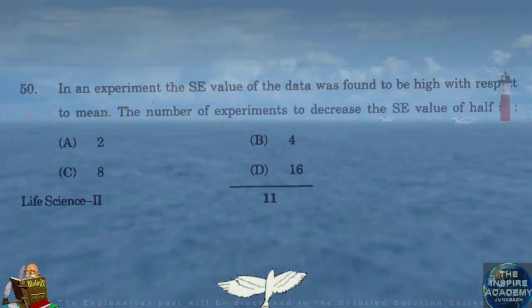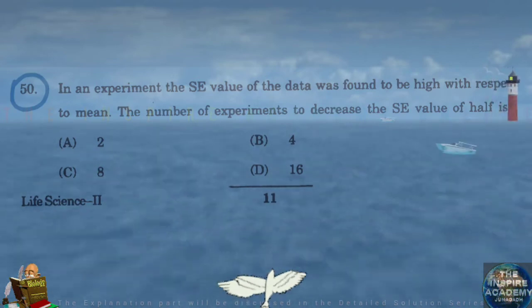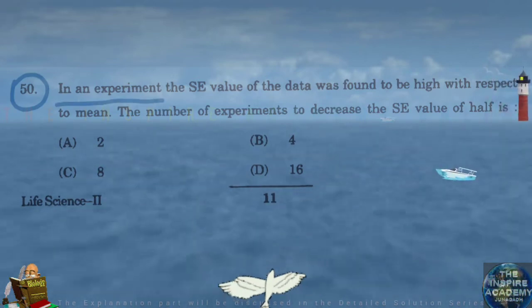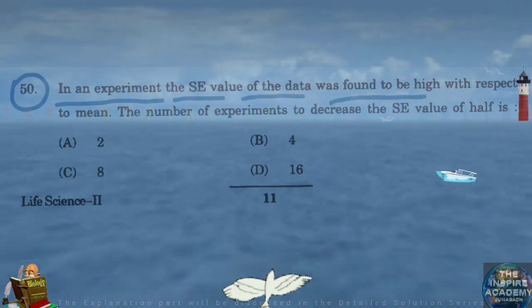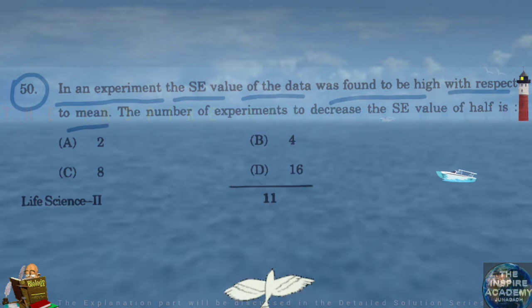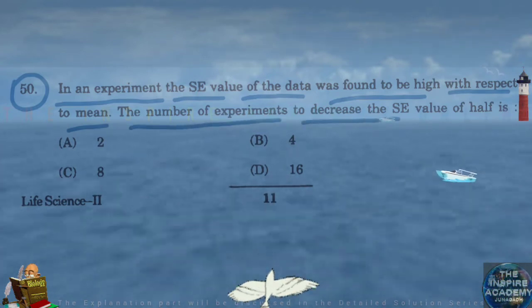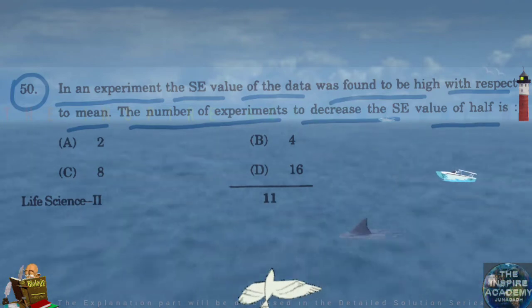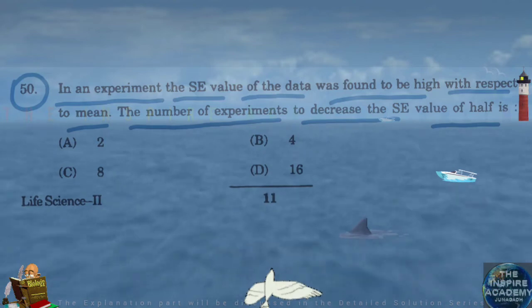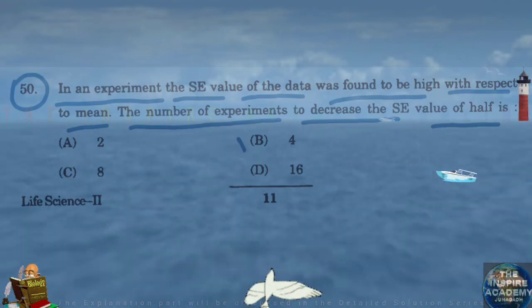Last question, question number 50 for paper 2. In an experiment, the SE value of the data was found to be high with respect to mean. The number of experiments to decrease the SE value to half is? The answer is 4.